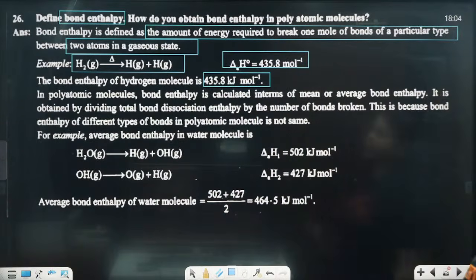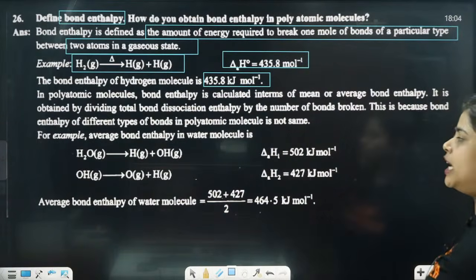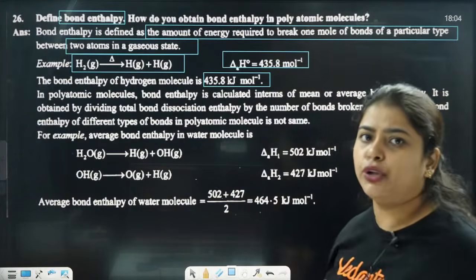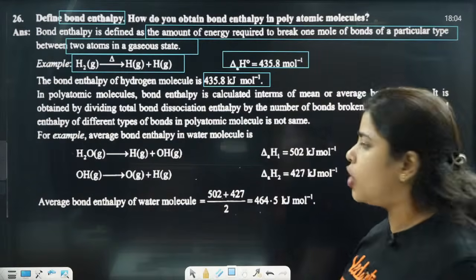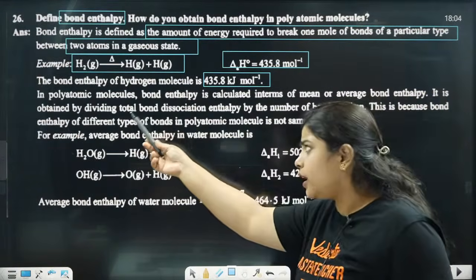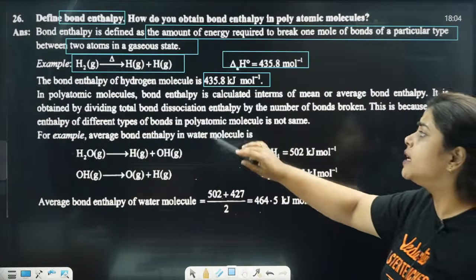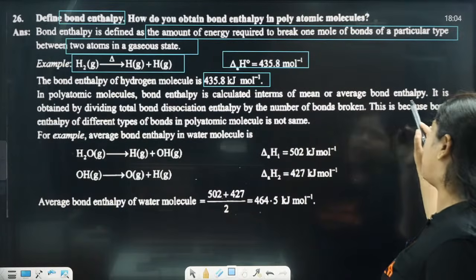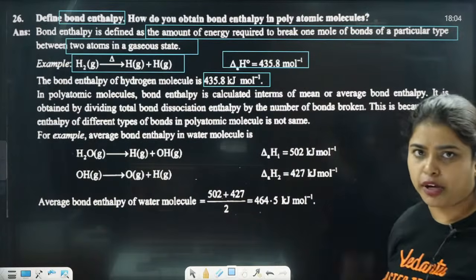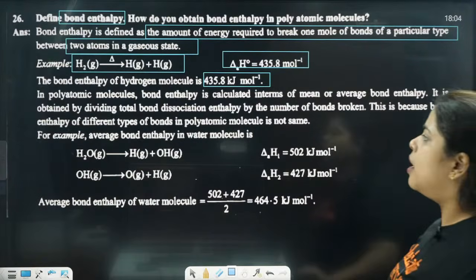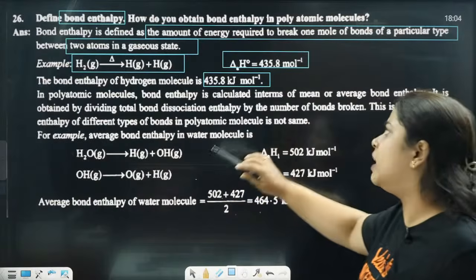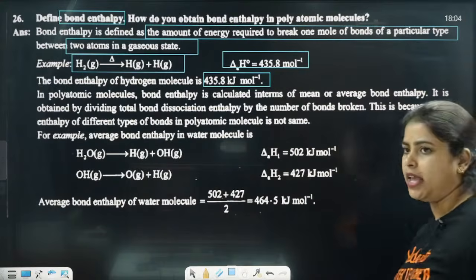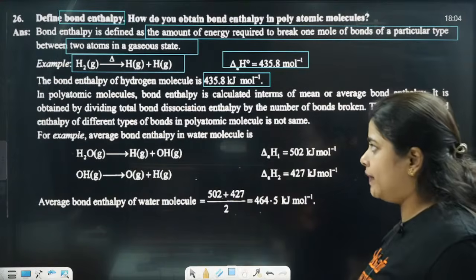Okay. Next, they have asked about bond enthalpy in polyatomic molecules. How do you get the bond enthalpy in polyatomic molecules? Concentrate. For polyatomic molecules, bond enthalpy is calculated in terms of mean or average bond enthalpy. Mean or average bond enthalpy.